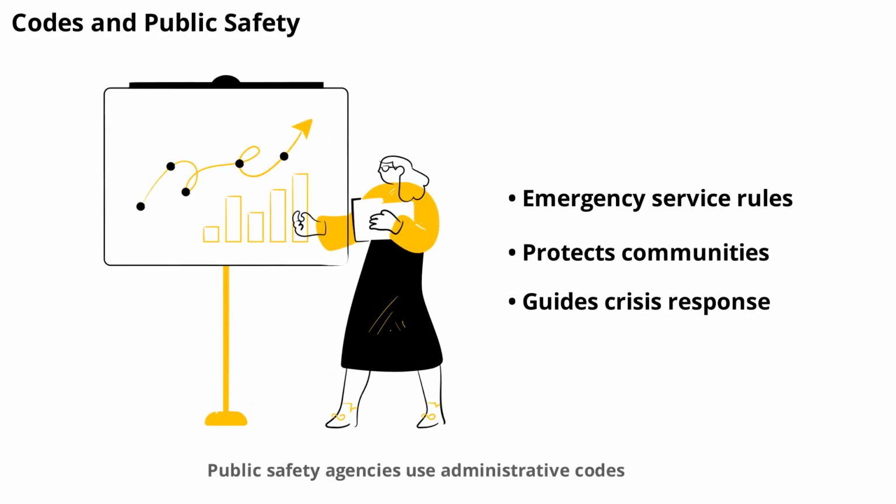Public safety agencies use administrative codes to set rules for emergency services, law enforcement, and disaster preparedness. These rules help protect communities and ensure a coordinated response to crises. The code provides guidance for agencies and the public on how to stay safe and respond effectively in emergencies.